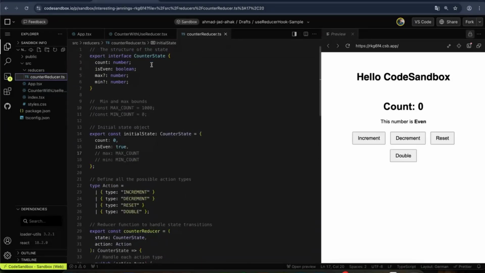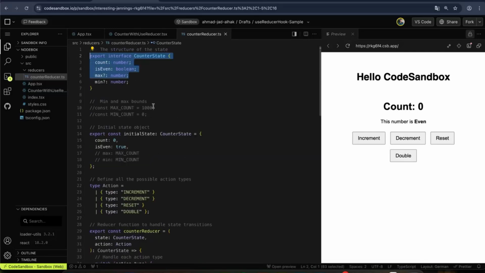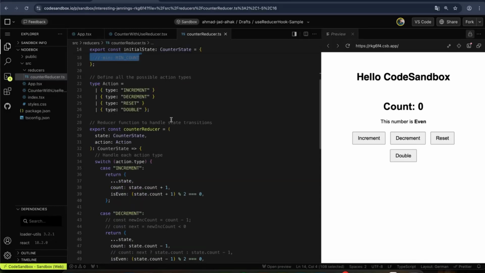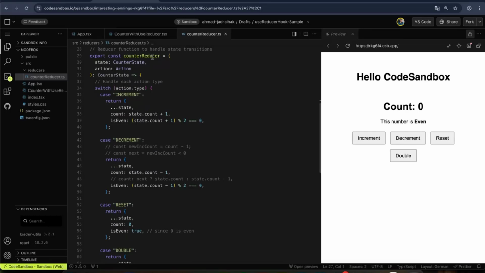First, as I said, we define the state, as you see here. This is the interface for the state, and then we define our state and the actions which we need. For example, in this case, we need to increment, decrement, reset, and double. And here below, we have the counter reducer.